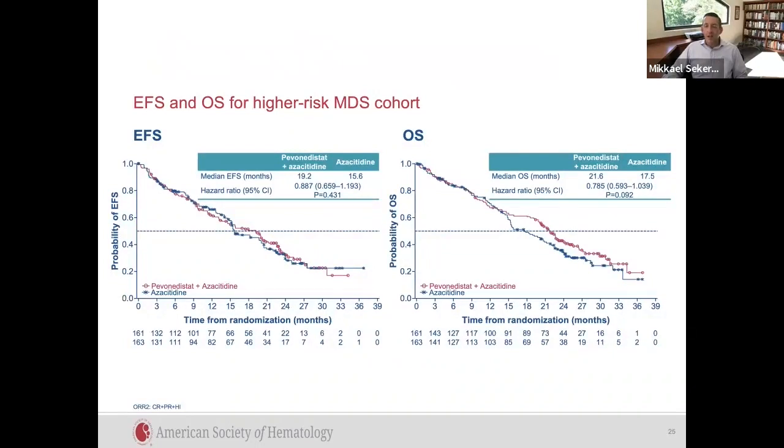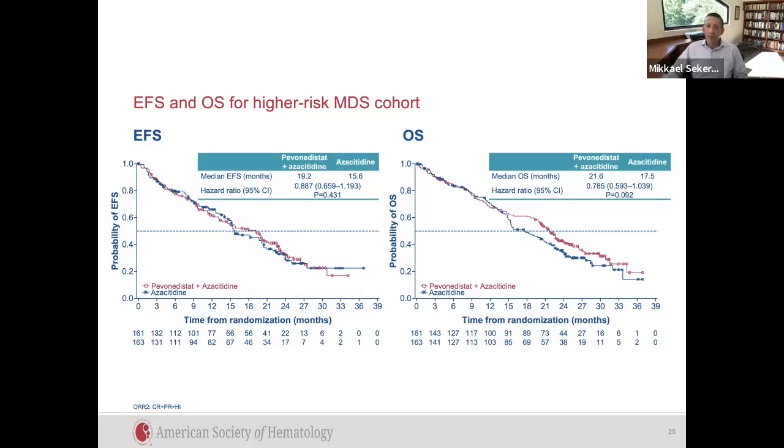When we looked at this study over time, unfortunately, there was no significant difference in event-free survival or overall survival, although we do see that hint of a 4-month difference that didn't reach significance. This study was not powered to show a difference in overall survival in these patients. One of the reasons that may have contributed to the fact that there wasn't an improvement in event-free or overall survival was the fact that the CR rate in the control arm was 32%. So it was like a full 14% higher than we had seen before with azacitidine monotherapy, probably because of the strict language keeping patients on drug for longer.